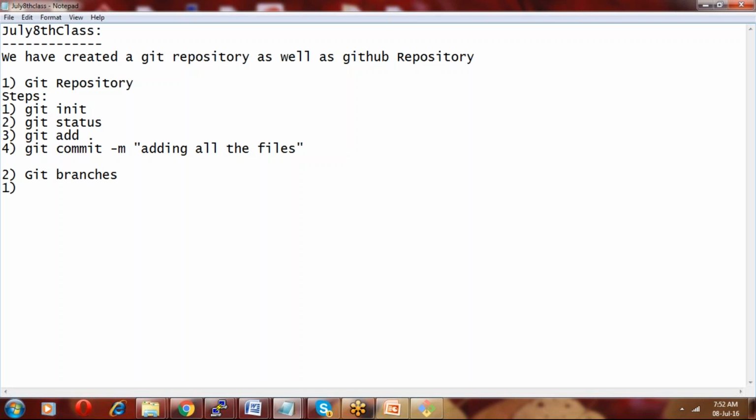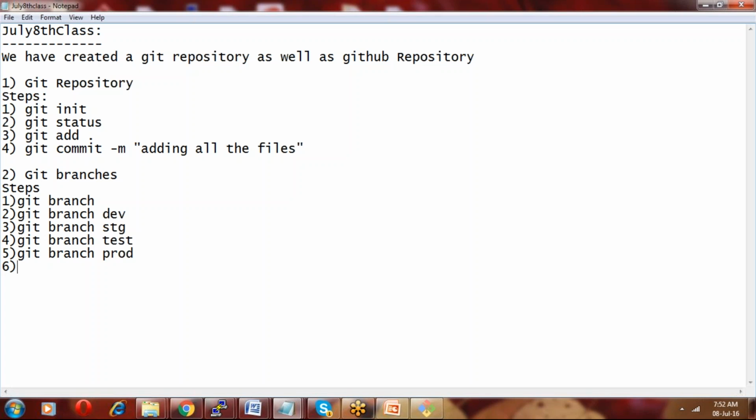So we are going through the steps. One way is git. To see all the branches, git branch. To create a branch, git branch dev, and then git branch stage, git branch test, and git branch prod.